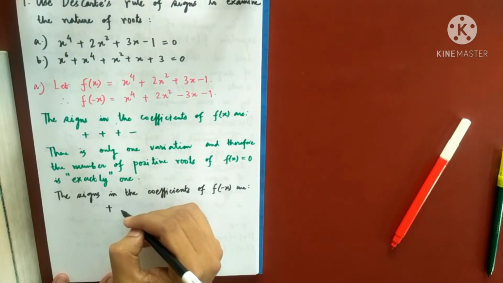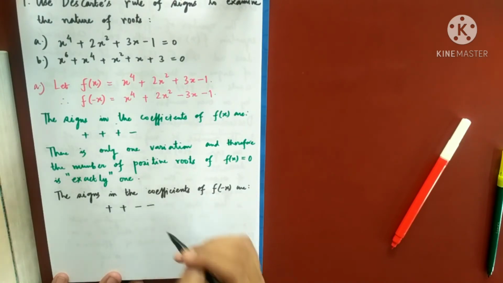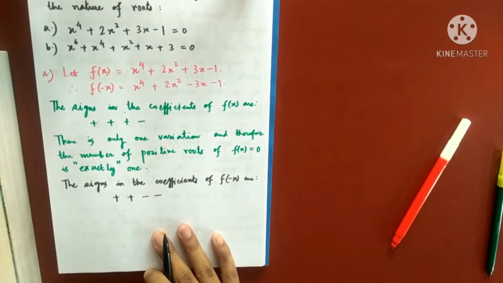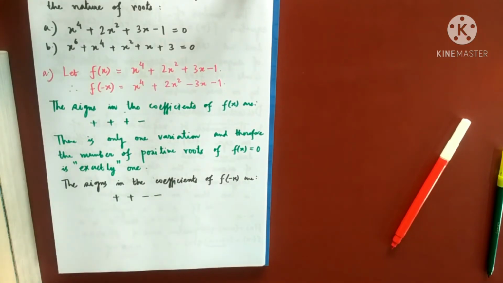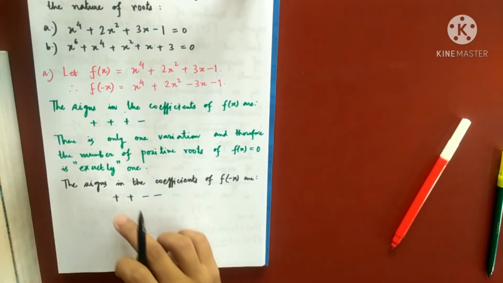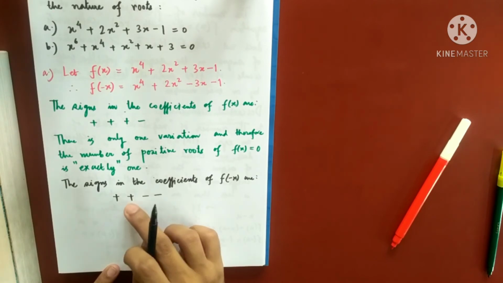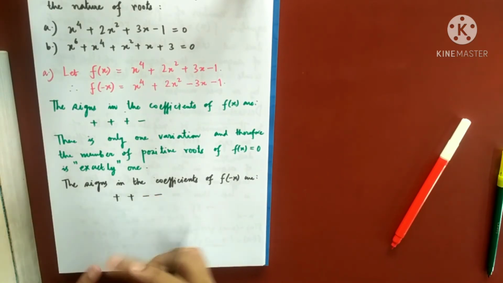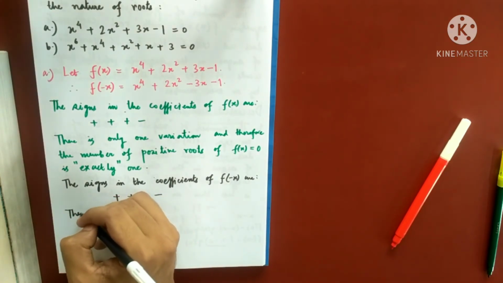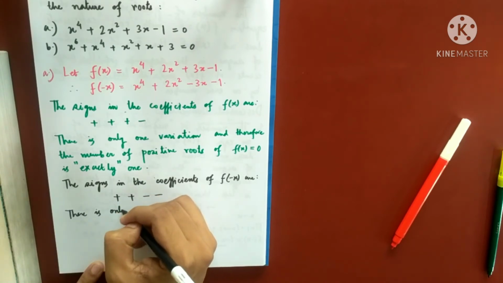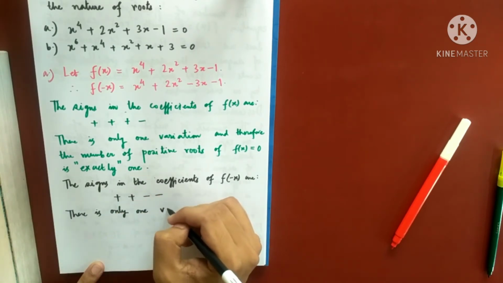Again, how many variations are there? Only one variation is there. This is a continuation, this is a variation, continuation. So only one variation.